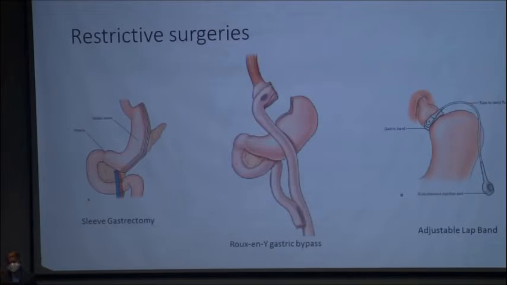So bariatric surgery is defined as surgery that promotes weight loss. It is broadly divided into two types, restrictive surgeries and malabsorptive surgeries. Restrictive surgery means you are going to restrict the capacity of the stomach so that the patient cannot eat much, in layman's terms. There are three types of restrictive surgeries. One is sleeve gastrectomy, the first one.